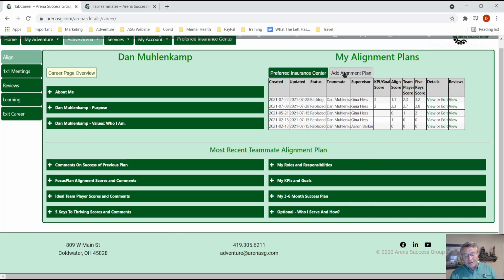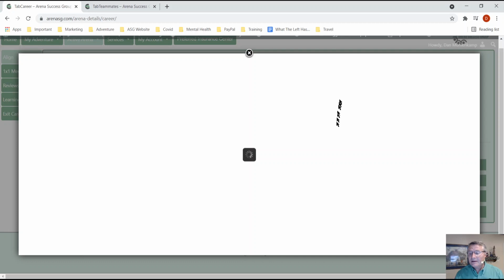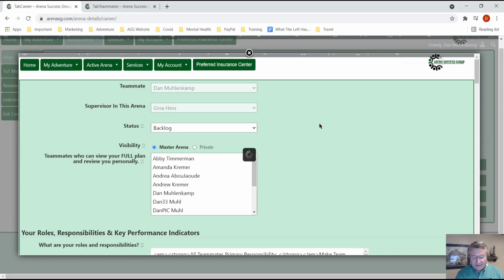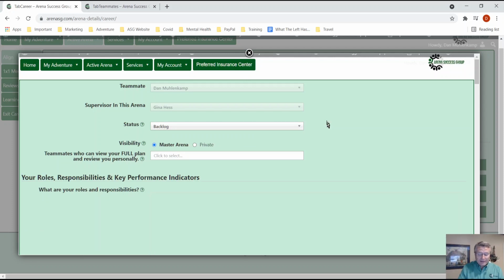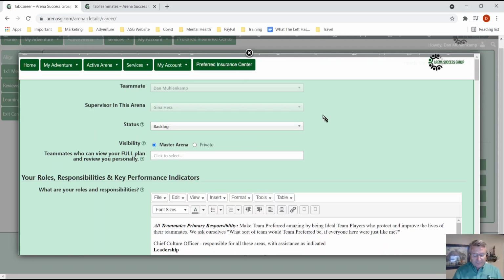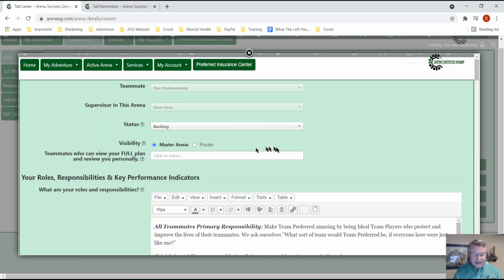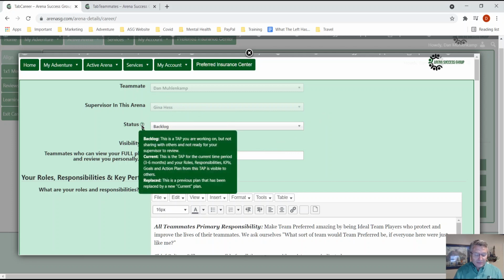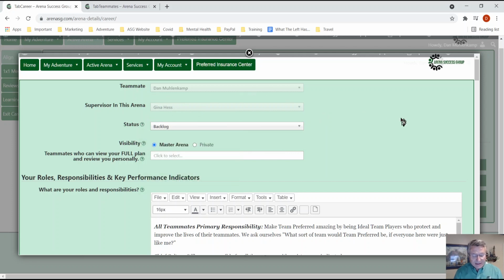Now we're going to start a new alignment plan just so you can get an idea of how this looks when you're actually filling it out. And again, this is going to be an overview, but you have a status, and if you hover over the question mark, it tells you what every status means. Yes, you can make these private. Now, this is an interesting section.